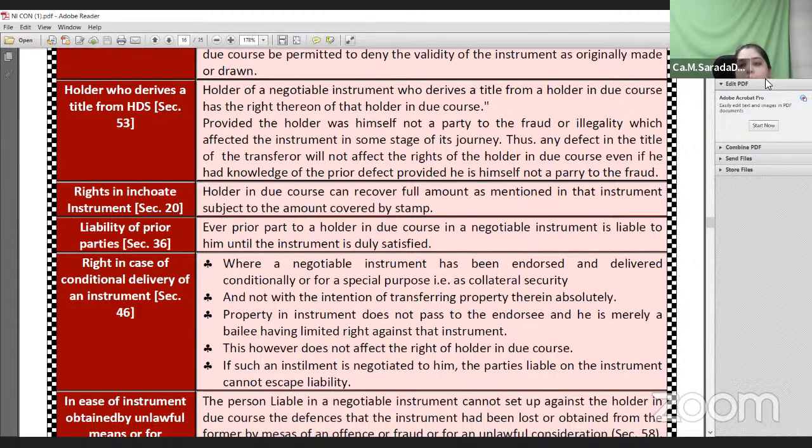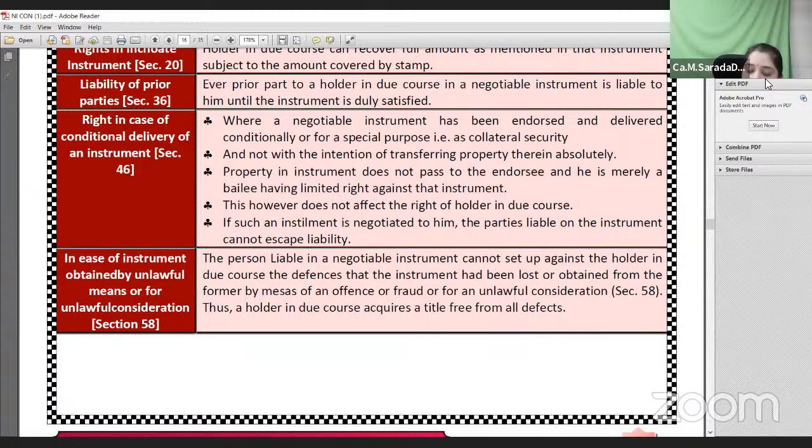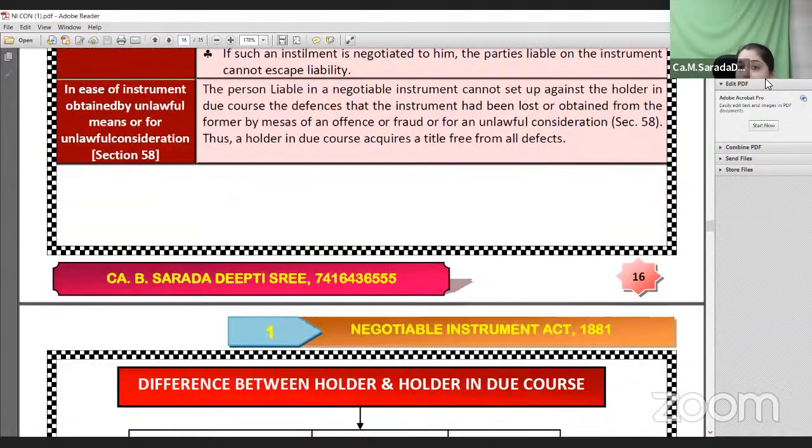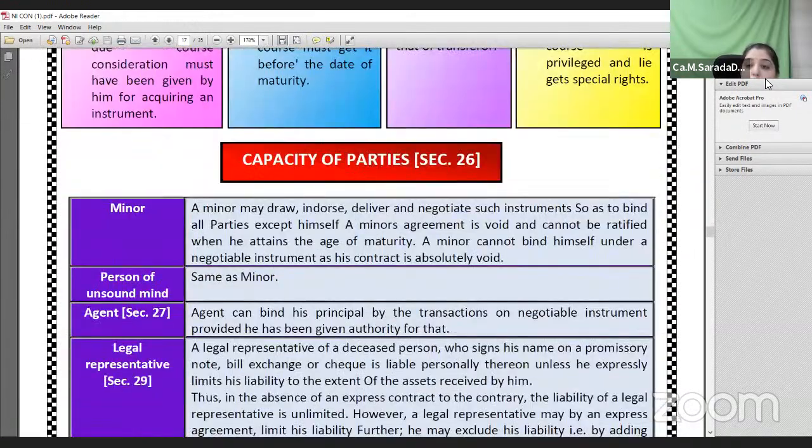However, in case of an insufficiently stamped instrument, the HDC can claim the entire amount to the value of the stamp. Even though the due amount is lesser than the stamp value, the holder in due course can claim the entire value of the stamp if he is an HDC. Okay, so these are a few important privileges. If the instrument is obtained by unlawful means or unlawful consideration, but after a number of endorsements it reaches the hands of HDC, he will get the instrument in good faith and for consideration. Therefore, he can claim the amount from the principal debtor of the instrument. So these are the extra privileges which are available to a holder in due course, but not available to just a holder.